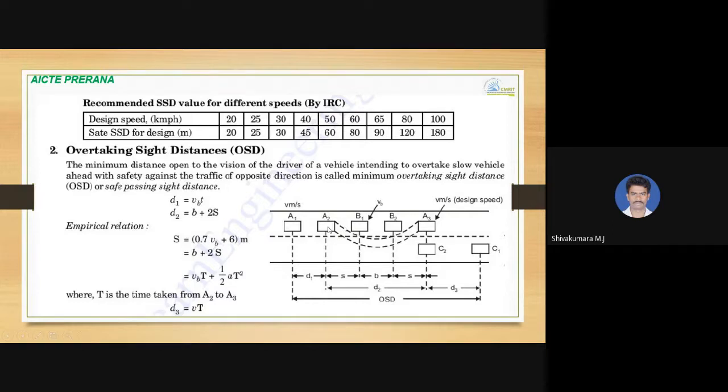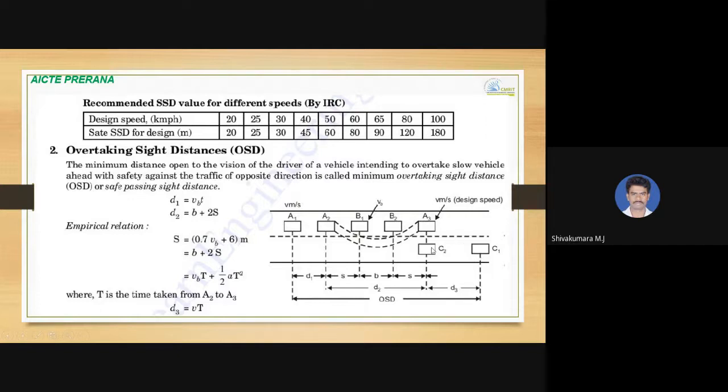So how much time it takes to overtake from position A2 to A3. That time can be named as capital T, and the time taken for vehicle A to travel from position A1 to A2 can be taken as small t. By the time vehicle A goes from position A2 to A3, vehicle C moves from position C1 to C2.